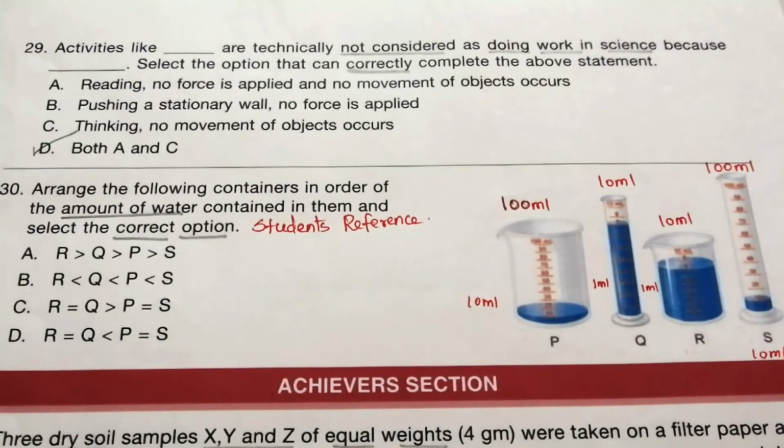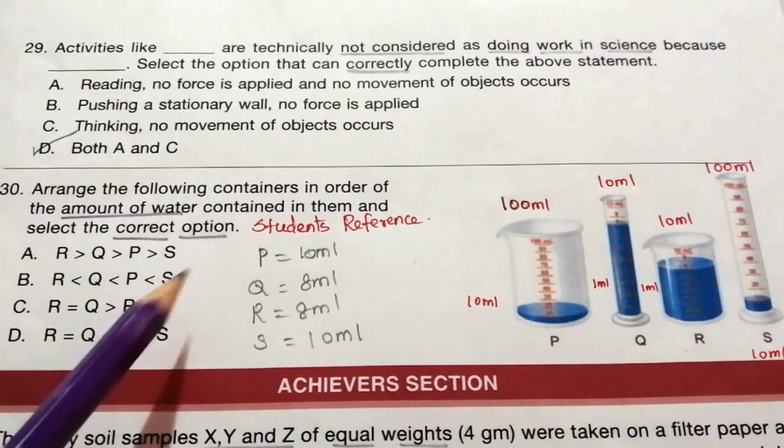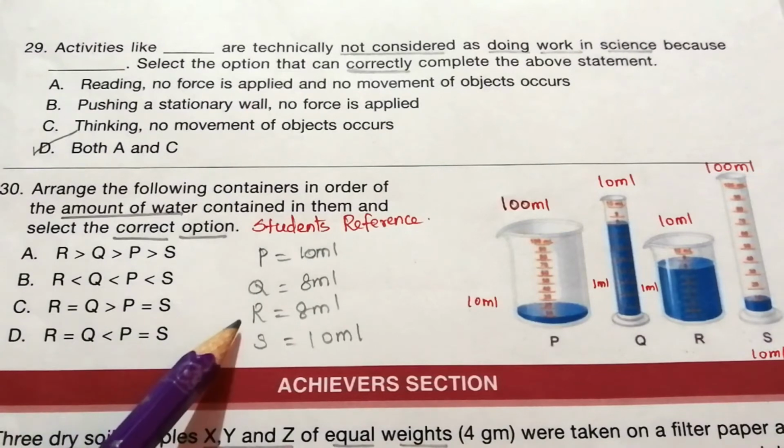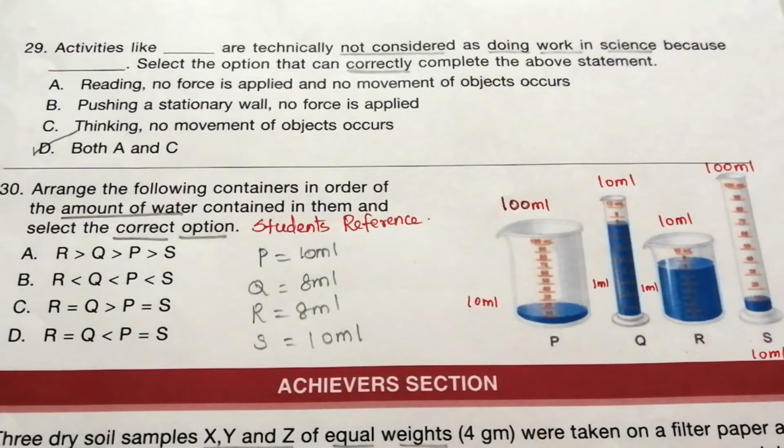So to find the answer, we have to note down the amount of water in each container. So we get P equal to 10 ml, Q equal to 8 ml, R equal to 8 ml and S equal to 10 ml. So our answer is D, R equal to Q less than P equal to S.